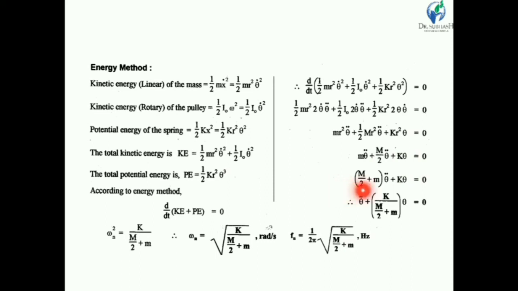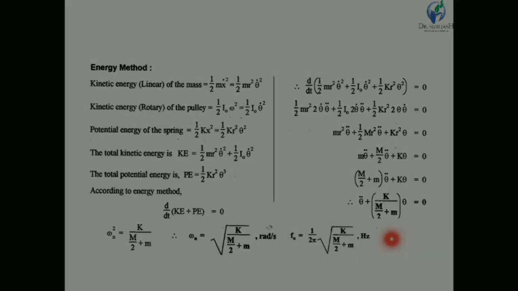So theta double dot is common, so we get in a bracket capital M by 2 plus small m bracket complete into theta double dot plus k into theta is equal to 0. So if we rearrange this equation, theta double dot plus capital K by capital M by 2 plus small m bracket complete into theta is equal to 0. If we compare this equation with simple harmonic motion, we get omega n square is equal to capital K divided by capital M by 2 plus m. So omega n is equal to under root capital K divided by capital M by 2 plus m.